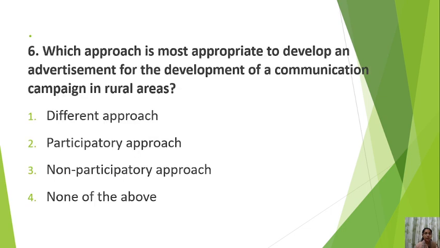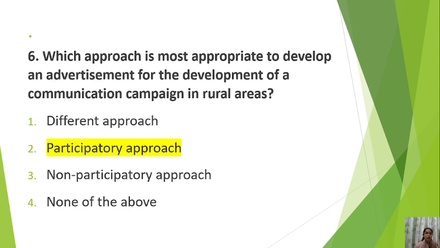Okay. Sixth question is, which approach is most appropriate to develop an advertisement for the development of a communication campaign in rural areas? Number one, different approach. Number two, participatory approach. Number three, non-participatory approach. Number four, none of the above. Try to answer this, and even if you have not read this, you can easily answer this. So the correct answer is participatory approach.